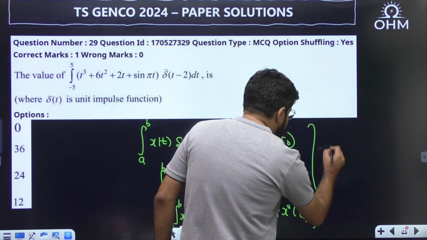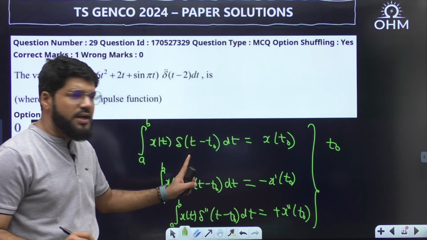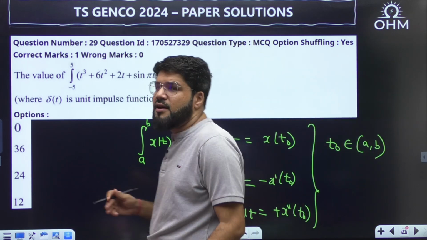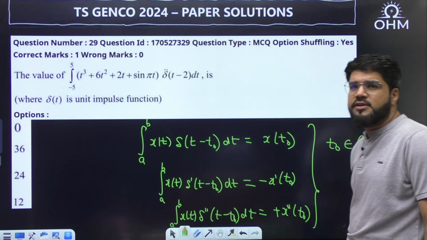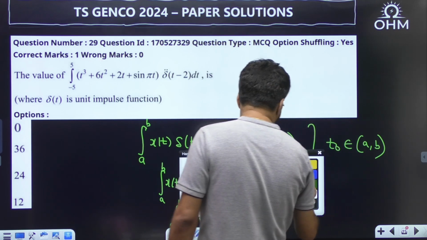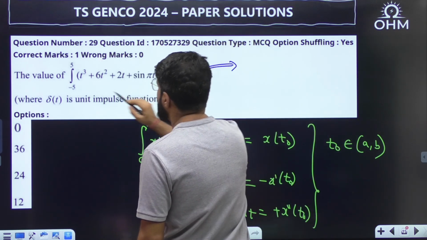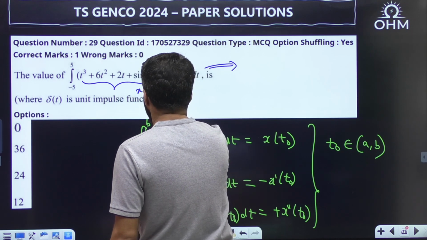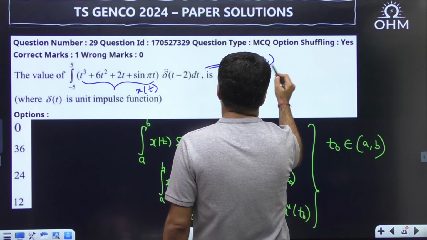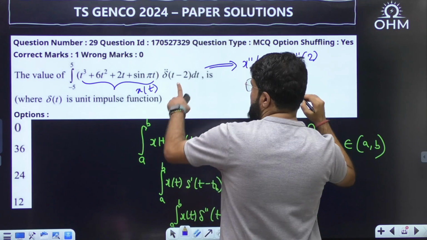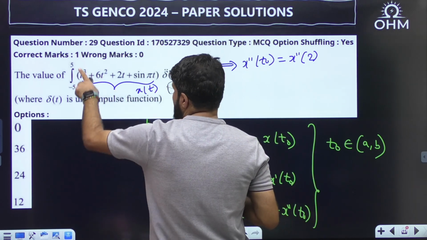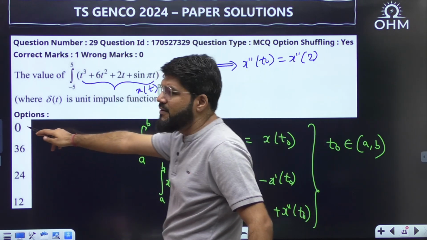The only thing is that the impulse located at t naught should be within the limits of the integral. Otherwise the answer is 0, because if the impulse is outside, it does not contribute any area. So here, what is the answer? Calling this signal xt, the answer should be plus x double dash t naught, that is x double dash 2, since the impulse is located at 2. Is t equal to 2 within the limits? Yes, minus 5 to 5 includes t equal to 2. If it was outside the limit, the answer would be 0.